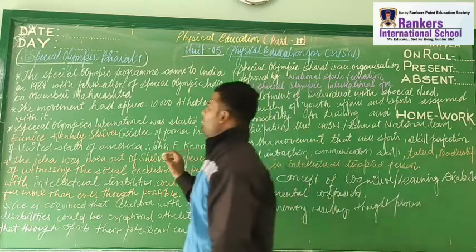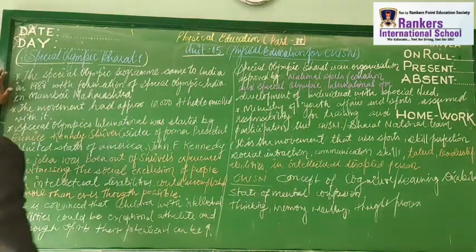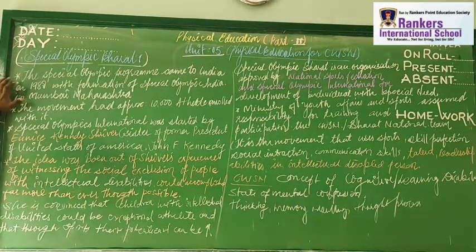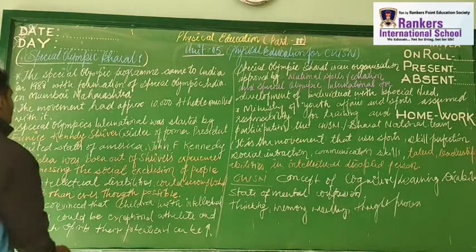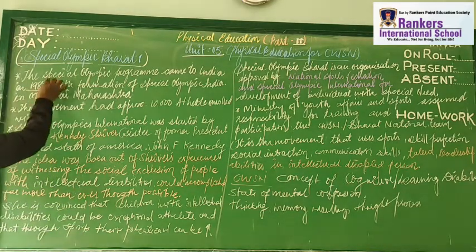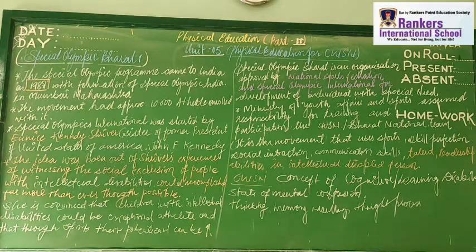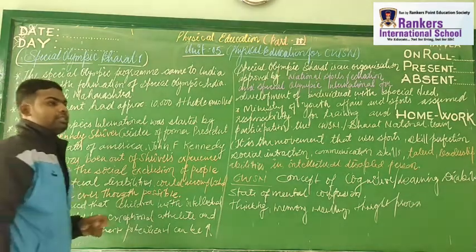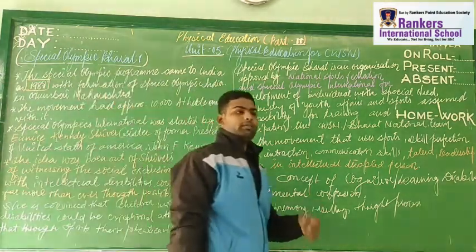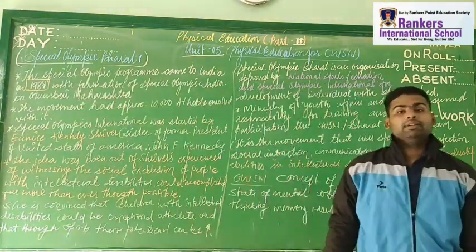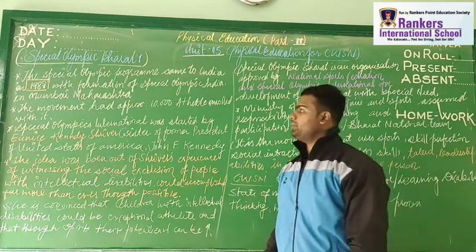Now, see, this is Special Olympic Bharat. The Special Olympic program came to India in 1988. These are very important points when you go for NET, CAT, or GRF, or if you want to pursue some courses, definitely these dates will be mentioned there. So the Special Olympic program came to India in 1988, only for people with disability, that is, intellectual disability.